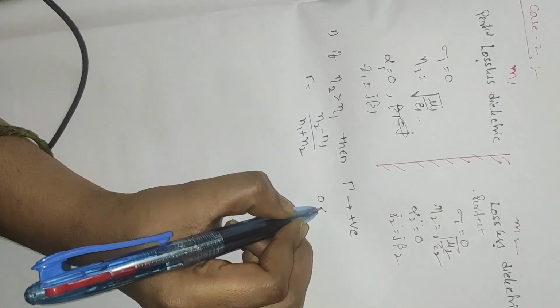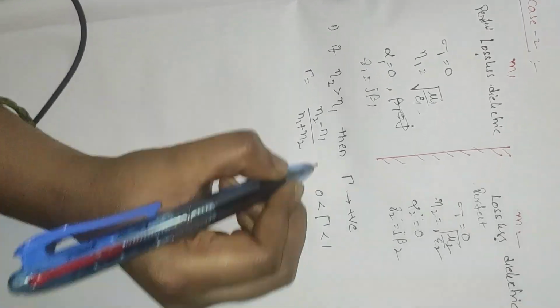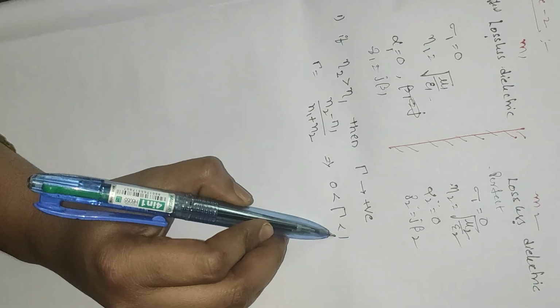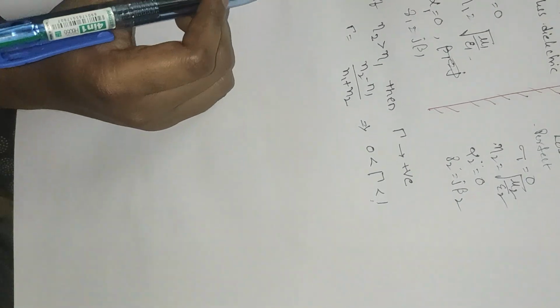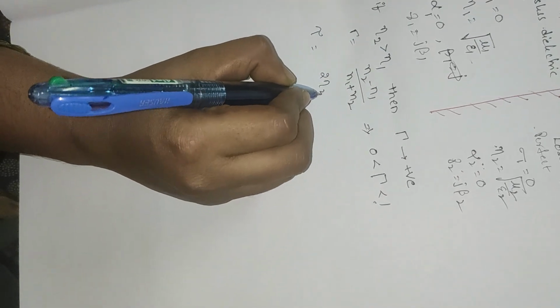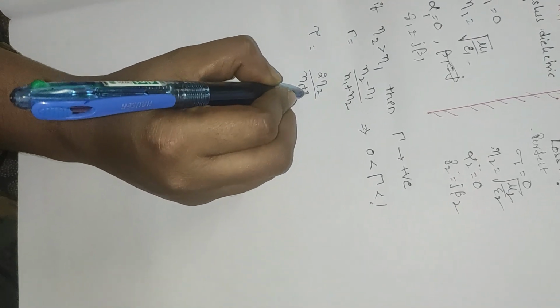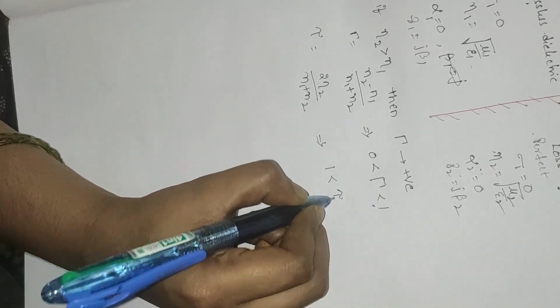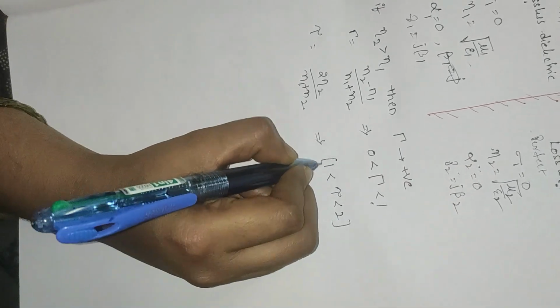The value is between 0 and 1, only a positive term. The maximum value of the reflection coefficient is 1. And the transmission coefficient is also positive, which lies between 1 and 2.